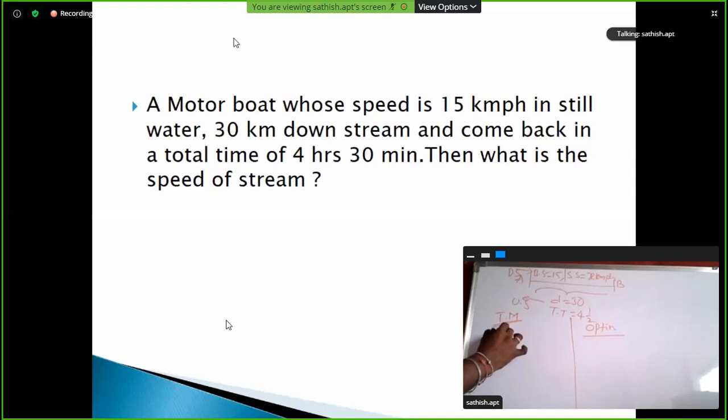So here T1 plus T2 is equal to total time. So the time taken in downstream plus the time taken in upstream is equal to total time. T is equal to distance by speed. Am I right? Standard formula.